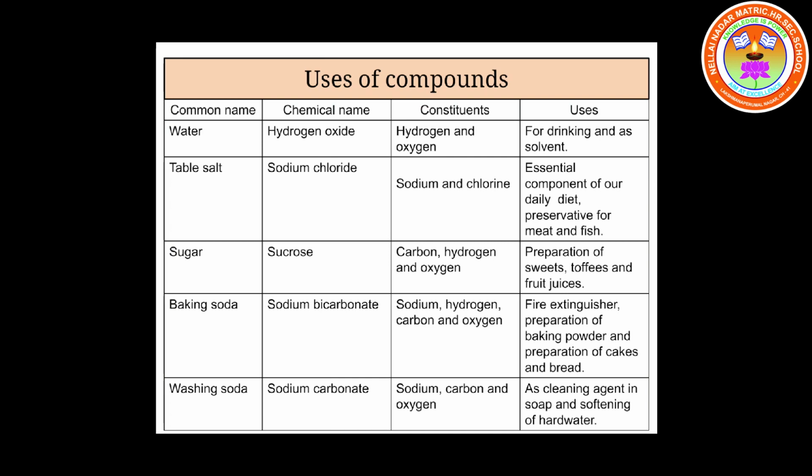So children, without water, no life. Water is called the elixir of life. The Amrita of life is water. What is its chemical name? Hydrogen oxide. So the next one is table salt.